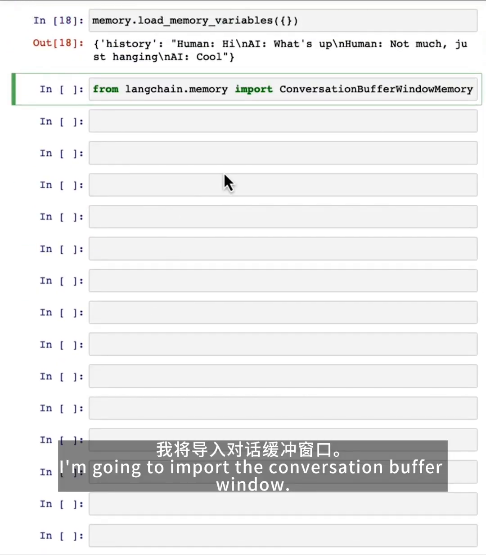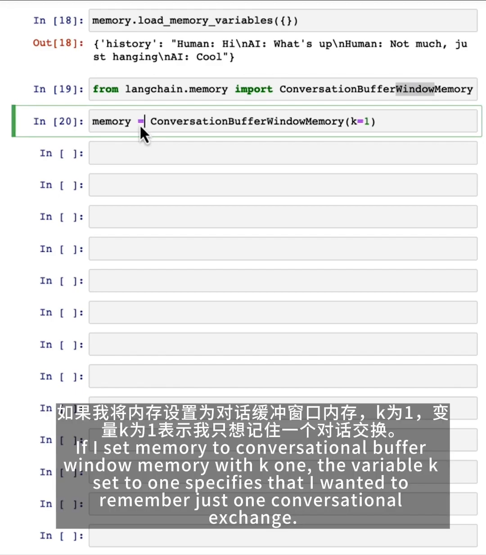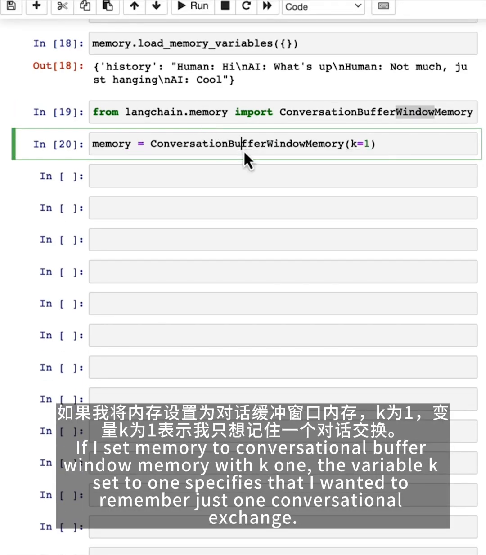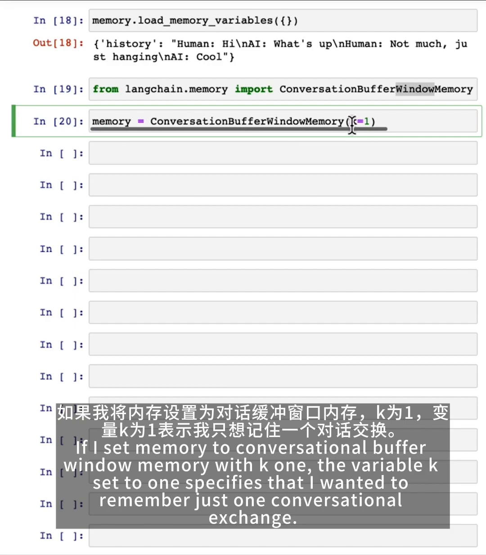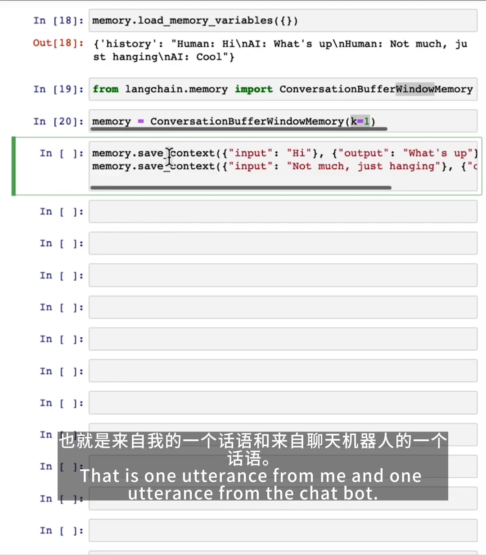I'm going to import the conversation buffer window memory that only keeps a window of memory. And if I set memory to conversation buffer window memory with k equals 1, the variable k equals 1 specifies that I want it to remember just one conversational exchange. That is one utterance from me and one utterance from the chatbot.